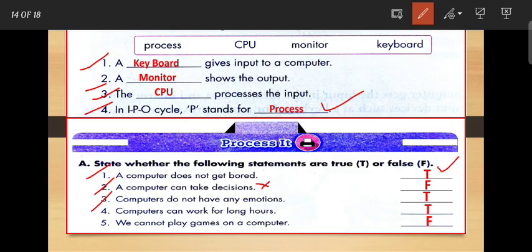Next is number 4, computer can work for very long hours, so this statement is also true. Computer does not get bored, so computer can work for long hours. Next is number 5, we cannot play games on a computer, so this statement is false. We can easily play games by using the computer.